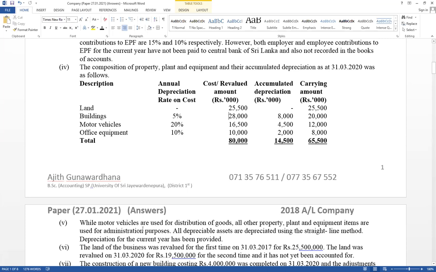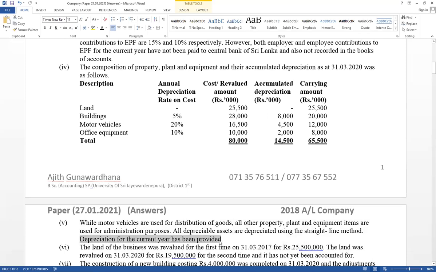Therefore, all other property, plant and equipment depreciation should be included under administration expense. And all depreciable assets are depreciated using straight line method, and depreciation for the current year has been recorded properly.